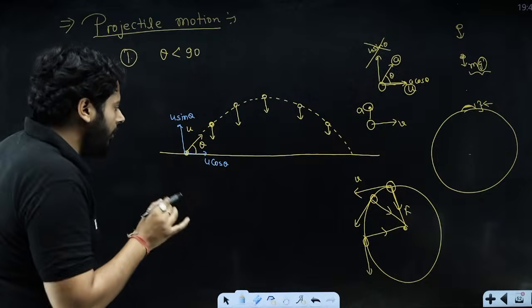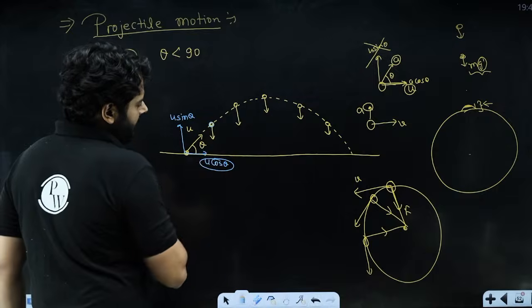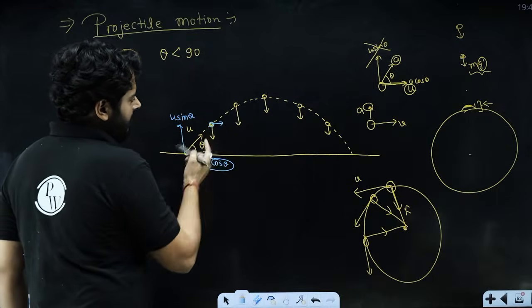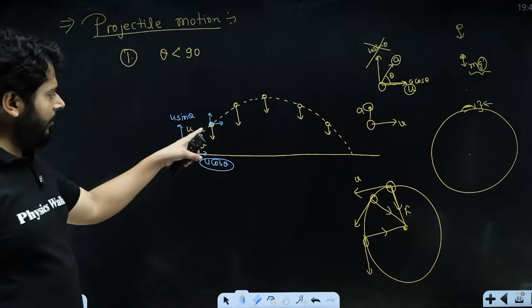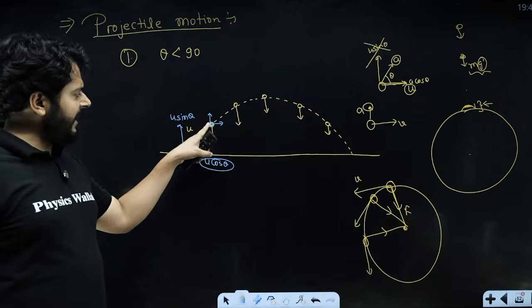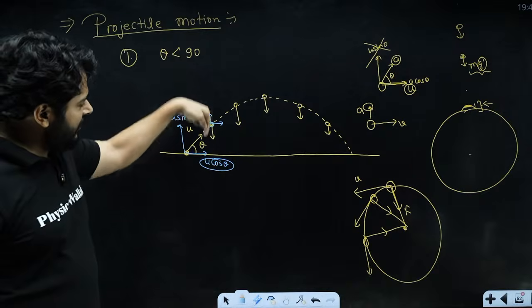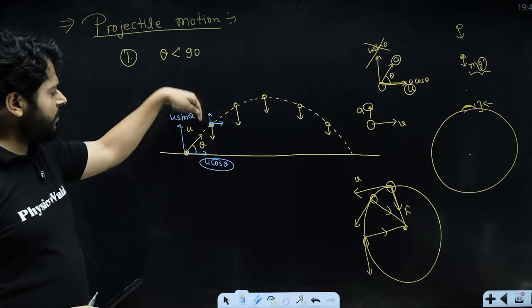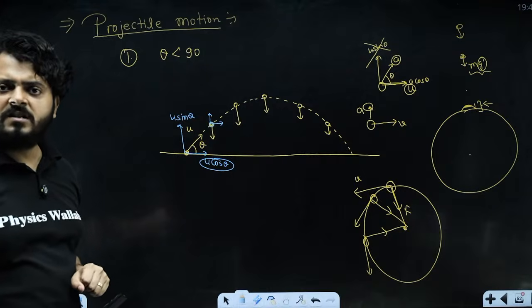Now if you think about it, what is happening to u cos theta? Think about it. The particle is over here. It has some horizontal velocity and some vertical velocity, and the particle is moving up, so it has some vertical velocity as well. Now think about it. Is there any force? Only one force is acting, gravitational force. This force has no component in this direction, right? So this particular force cannot change the magnitude of velocity in this direction.